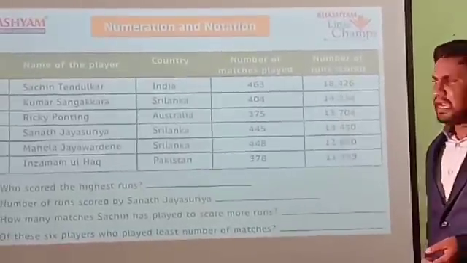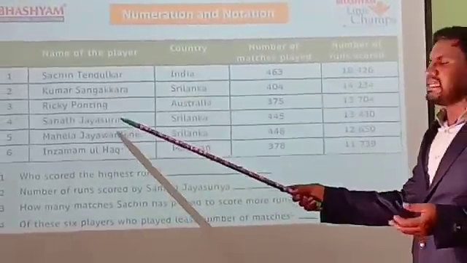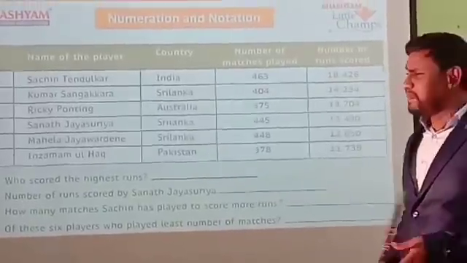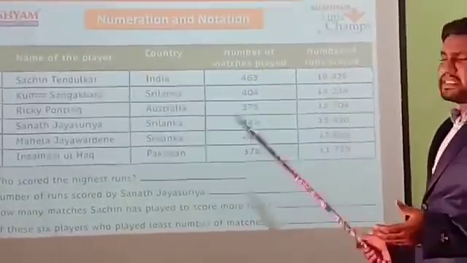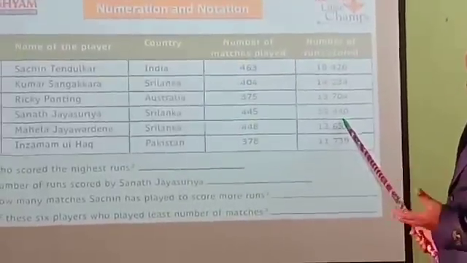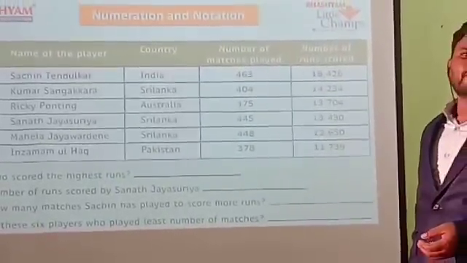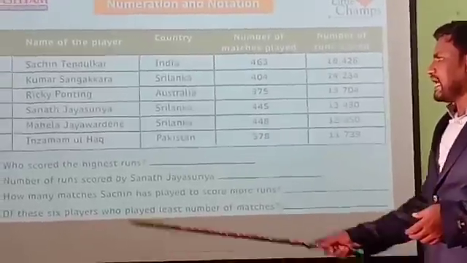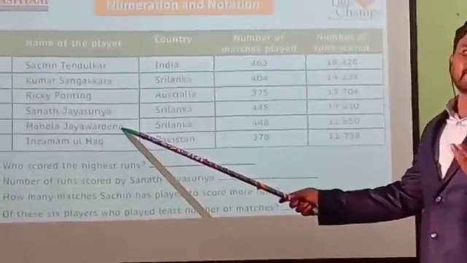13,704 runs. Next, the fourth player, Sanath Jayasuriya. He belongs to Sri Lanka. How many matches did he play? 445 matches. How many runs did he score? 13,430. The next player is Mahela Jayawardene.